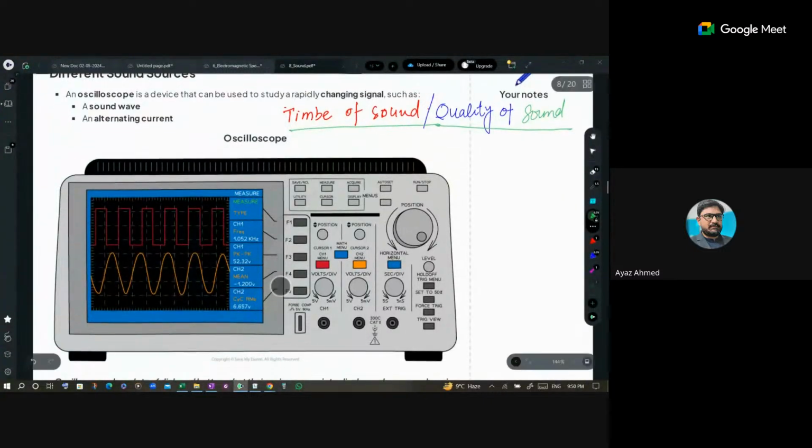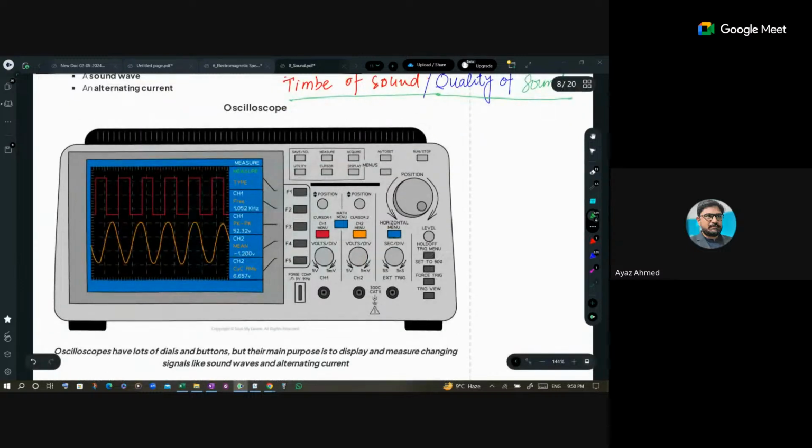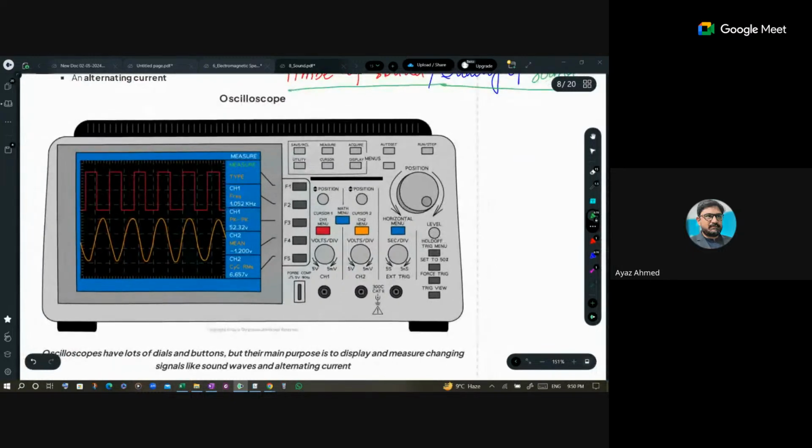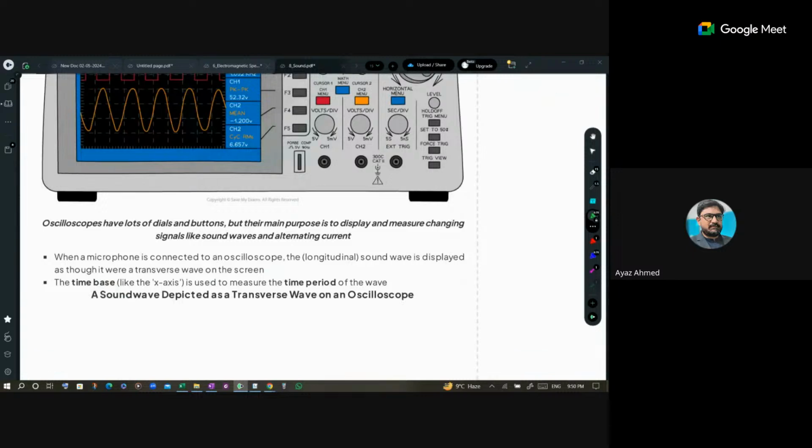That is quality. So here we have two different sound sources, right? They have different specs. This is a CRO, oscilloscope. So oscilloscope has different behaviors. Unfortunately, I will not get into detail of that. But here the main concern is the shape of the wave. So they are having different shapes, as different sound sources are being produced.